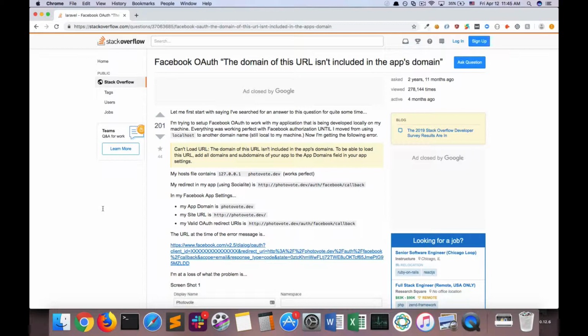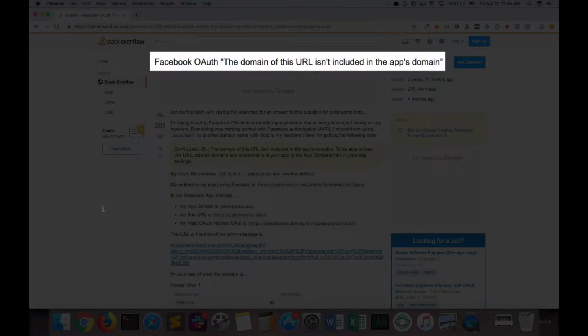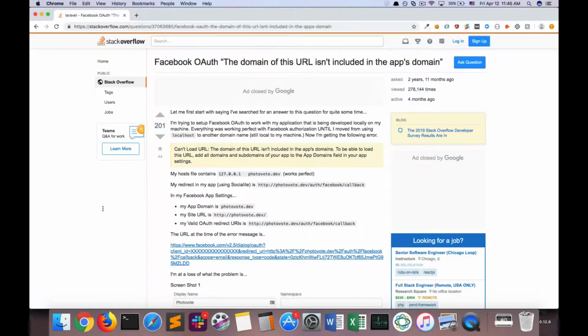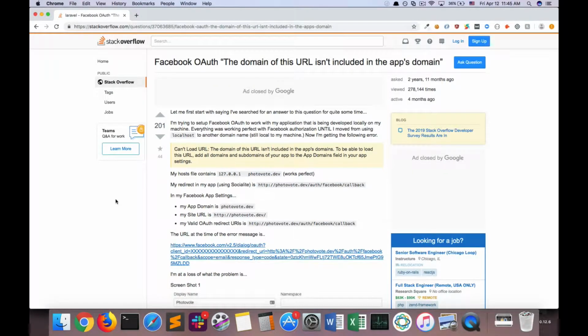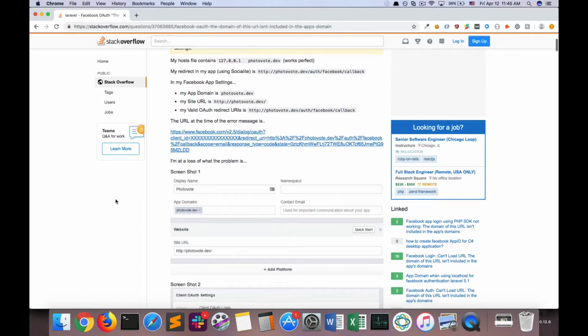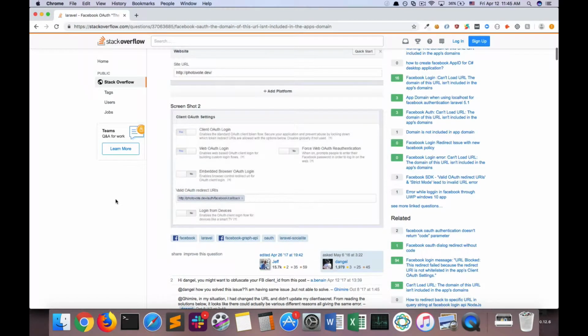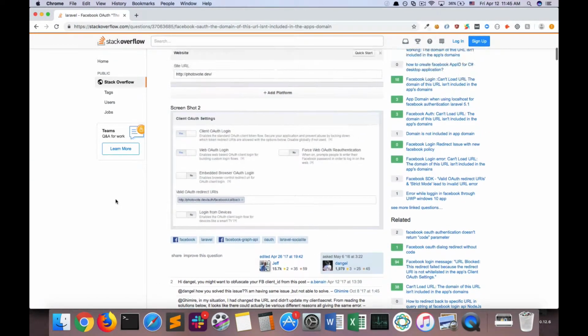So on this Stack Overflow page, we have the header, that's the name of the topic. In this case, the name of the topic is Facebook OAuth. The domain of this URL isn't included in the app's domain. Then we have the actual question, which starts with, let me first start with saying I've searched for an answer, yada yada. I'm trying to set up a Facebook OAuth, blah, blah, blah, blah. And this person even provides screenshots. So a couple of notes here.